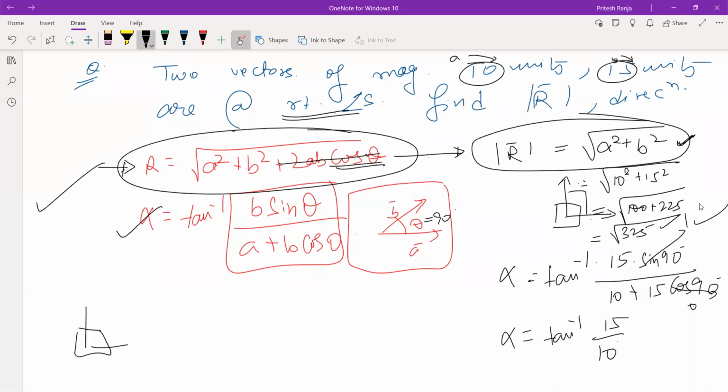Root 325, you can write it accordingly as 5 root 13, since 25 into 13 is 325. Yes, you can write it as 5 root 13 units.